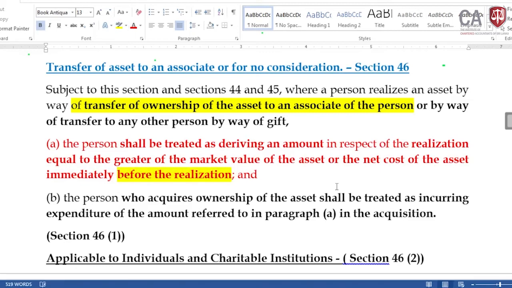Lamai, for shares, can we take the net cost of the asset? Does it satisfy the condition of section 46(3)? No. Thereby, as the consideration from the side of Mr. Channa, we have to apply what, Lamai? Market value. Understood? We need to go for the concept of the market value even though it has been transferred for no consideration, according to section 46 subsection 1. There should be a consideration for the person who transfers the shares. What is the consideration? It's the market value.